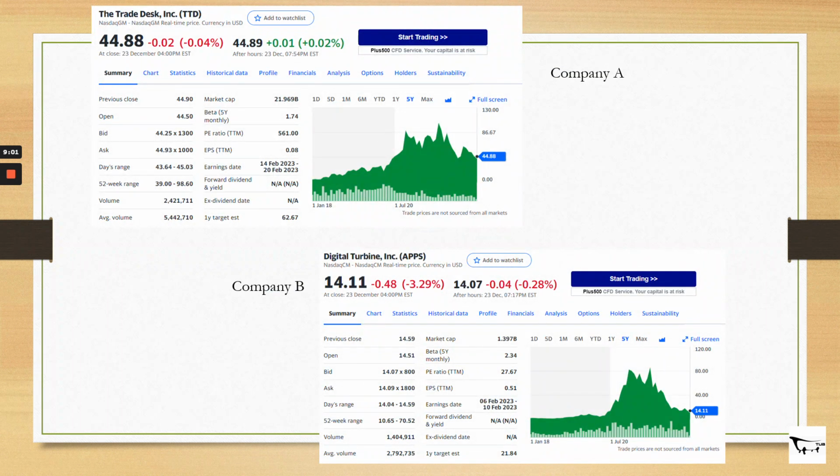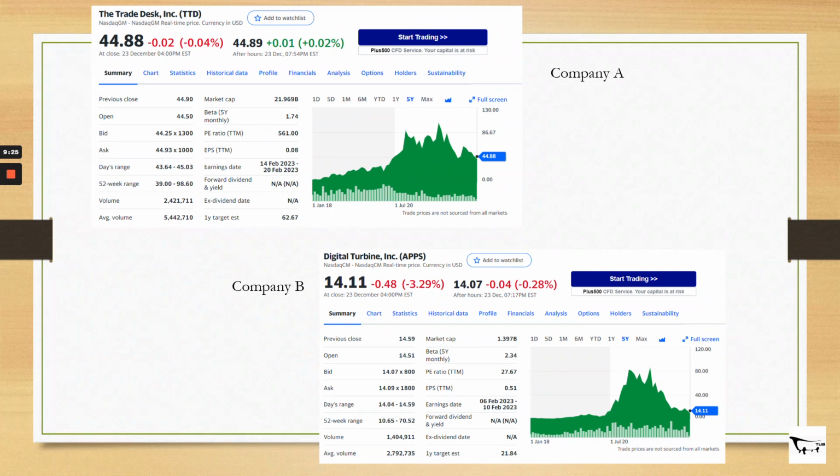Company A is The Trade Desk, and company B is one of my bigger positions, which is Digital Turbine. The Trade Desk's share price now is definitely still higher than what it was over the last 5 years, maybe since 2018 and 2019. Similarly for Digital Turbine, it's the same.